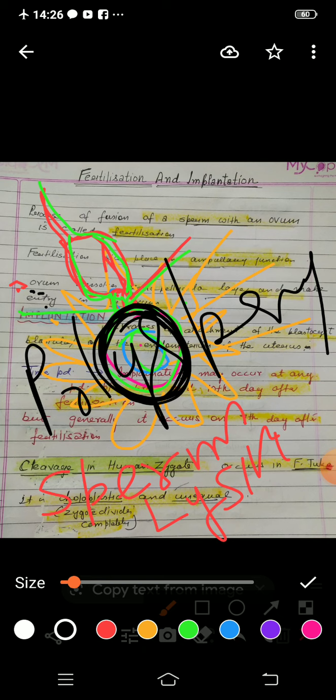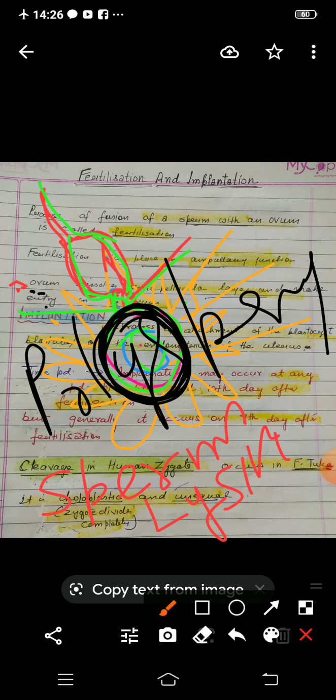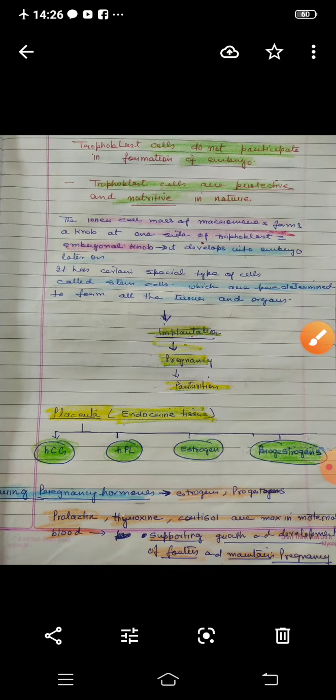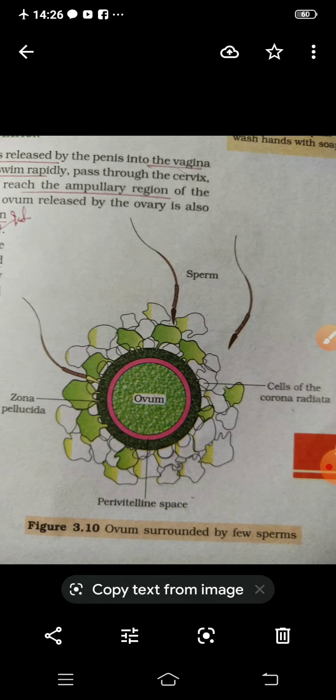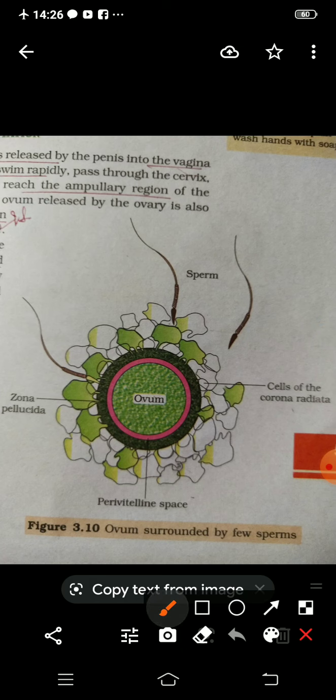So this is all about the process of fertilization. By the diagram also I can show you. I have taken a picture of this diagram also, this one. With the help of this diagram you can also see, this diagram is given in your NCERT. Here they are showing the sperm getting entry into the ovum.